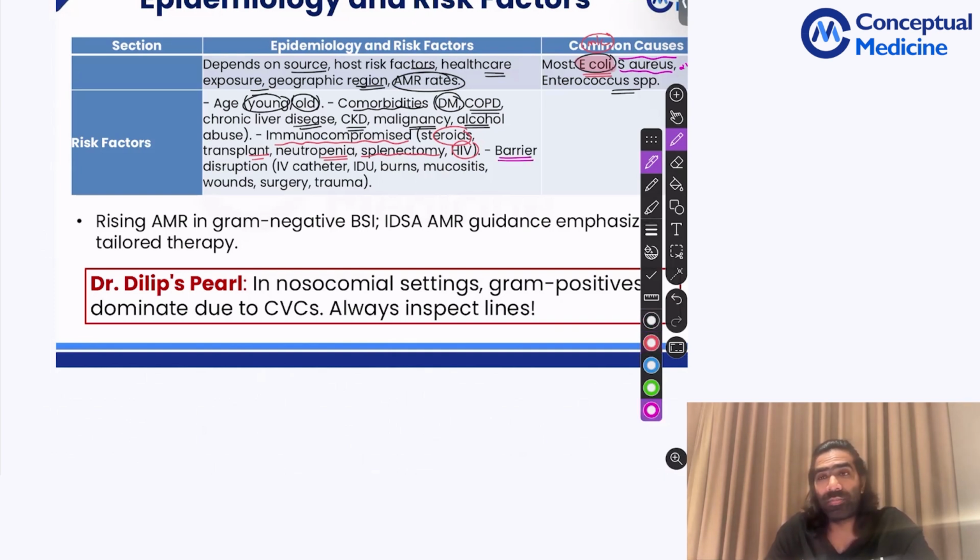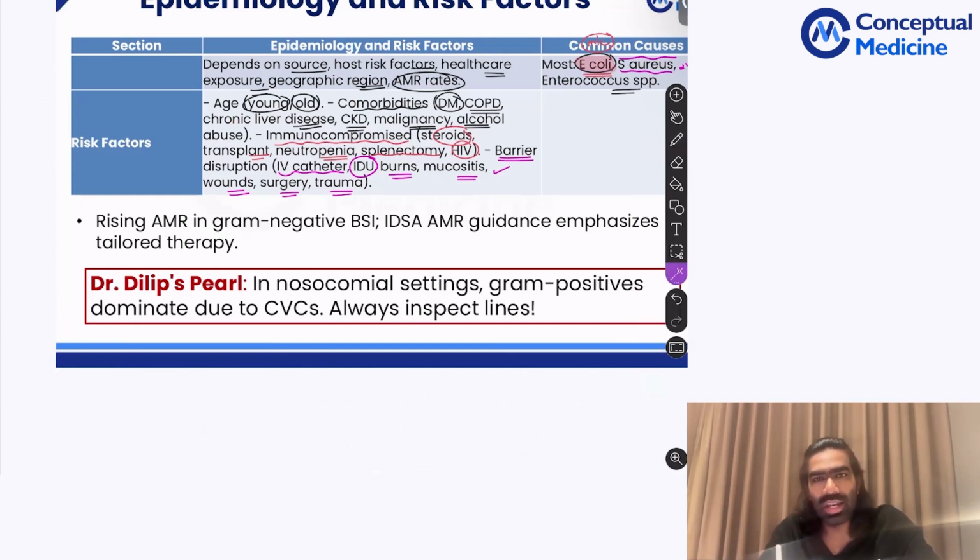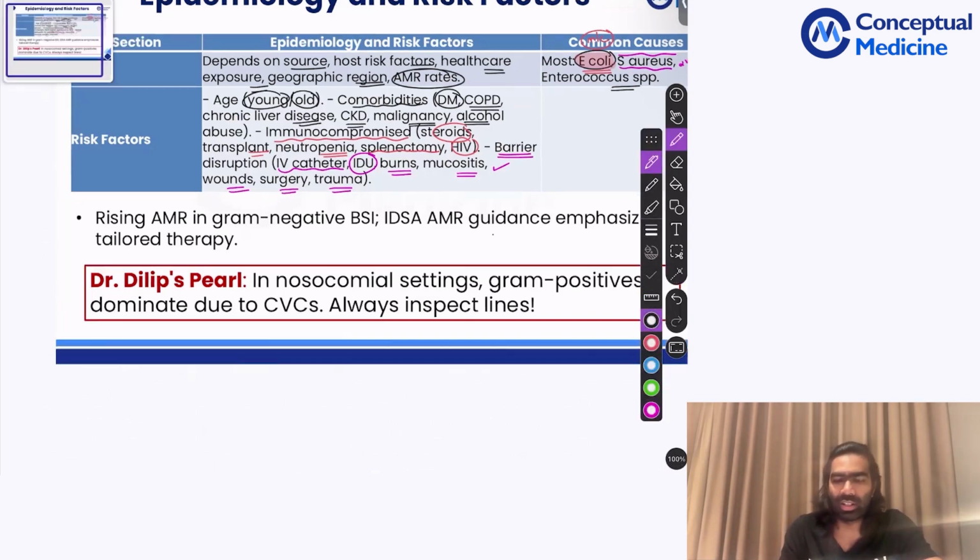Suppose the patient is having a barrier disruption. What do you mean by barrier disruption? We have natural barriers like skin, mucosal membranes and all those. If you disrupt them by introducing an IV catheter, you're disrupting the natural barrier. Or in patients who are intravenous drug users, or patients who have burns, mucositis, wounds, surgery, trauma. In all these conditions, you're disrupting the natural barrier, especially the mucosal membranes and the skin. So bacteria can enter through these areas. So that's usually going to be the risk factor. So age, comorbids, immunosuppressed state, barrier disruption. You can split into 4: age, comorbid status, barrier disruption, and immunocompromised states. These are going to be the risk factors for infection.